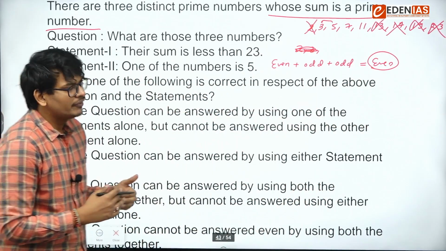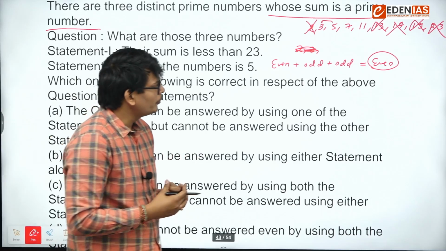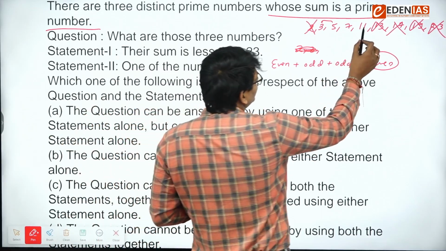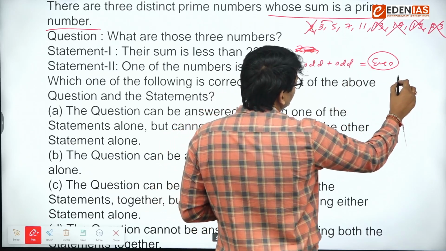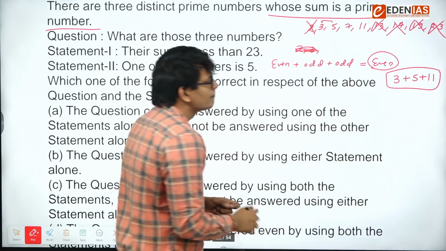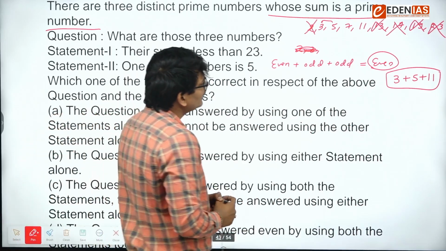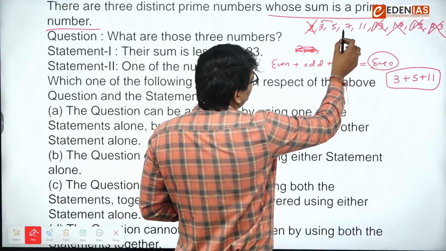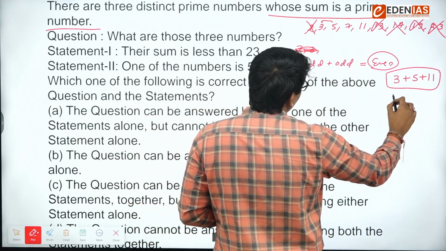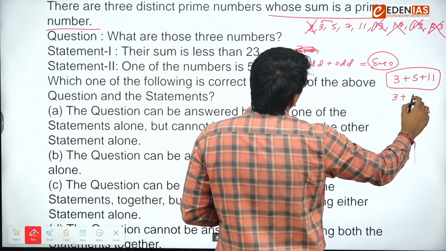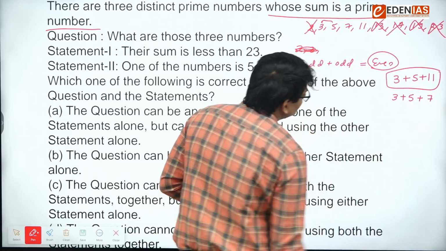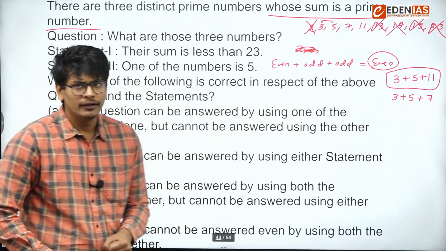Now we are left with 3, 5, 7, 11. Let's try to make any combination from these four numbers. 11 plus 5, 16 plus 3, 19. Yes, this is valid. Next, 11 plus 7, 18 plus 5, 23. Not valid. Next one is 3, 5, 7. 7 plus 5, 12 plus 3, 15.